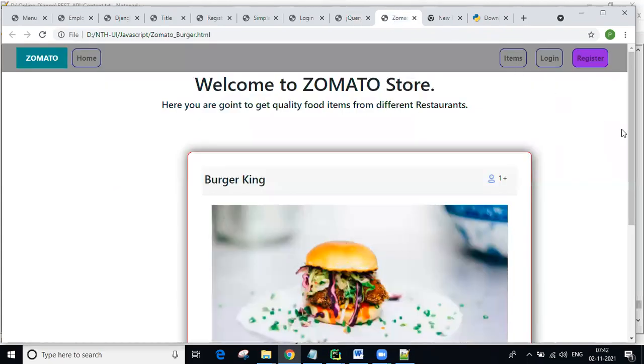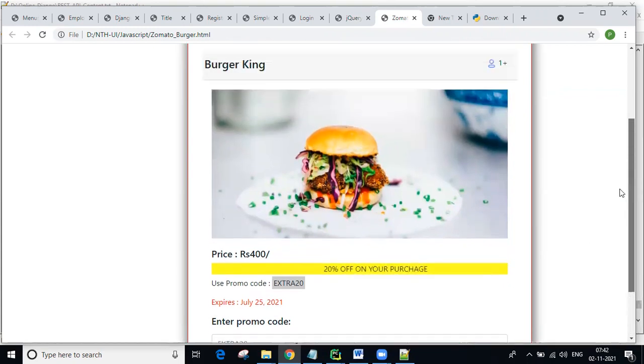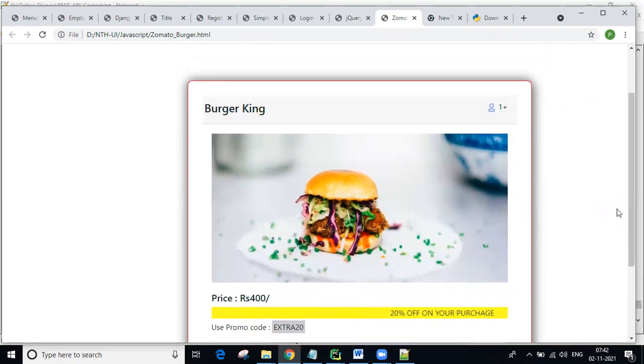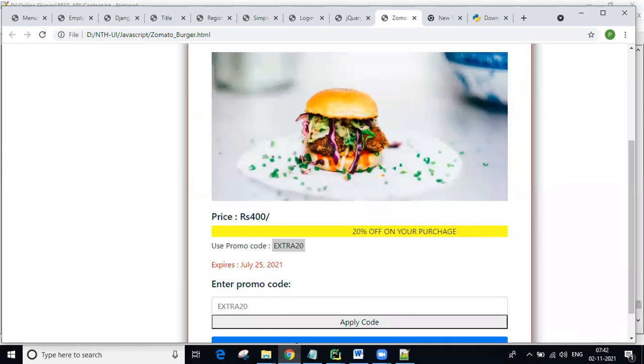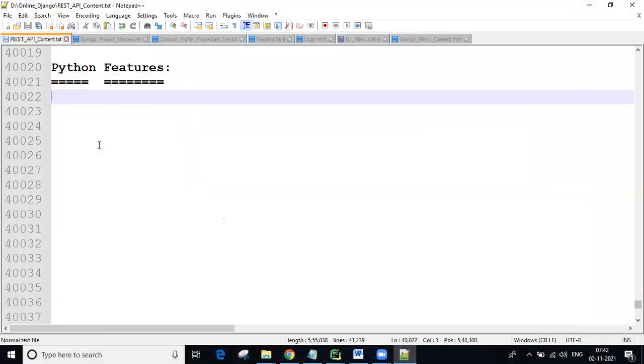You can develop application sites, online sites like this. I just gave one image here. If you display multiple images, that is like an online food site, like Zomato or Swiggy. That's it. Understanding, all of you?